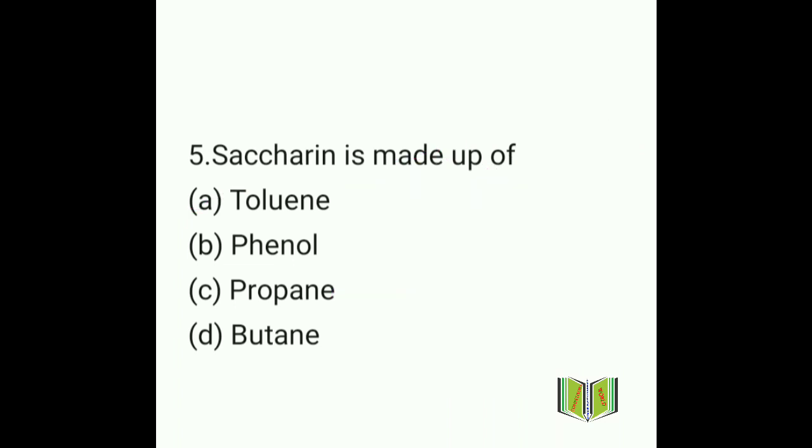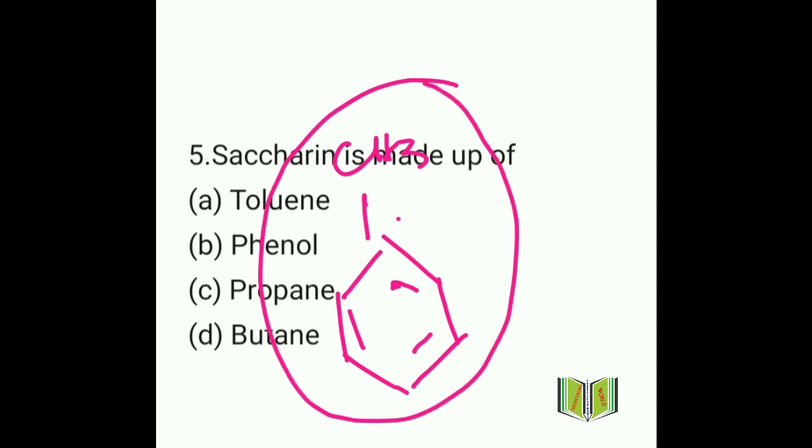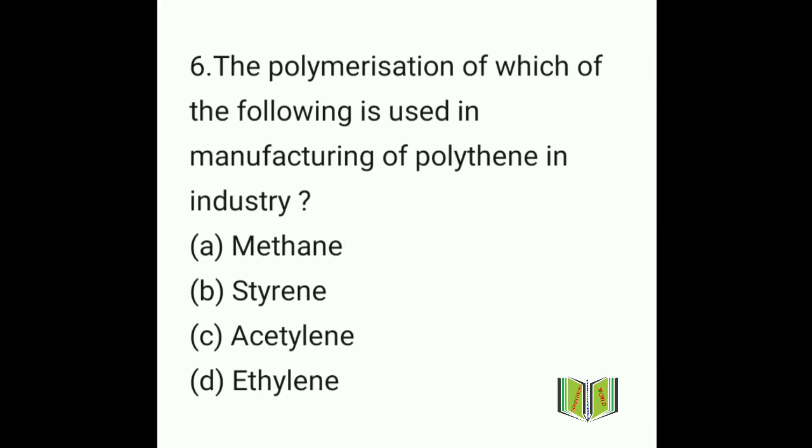If we talk about the structure of toluene, this is just like the structure of benzene. This is the structure of benzene, and if you add a methyl group here, this is called toluene. Is it clear? So a methyl group is added to benzene, and this is called toluene, which is also known as methyl benzene. Is it clear? Move to the next question, that is question number 6.